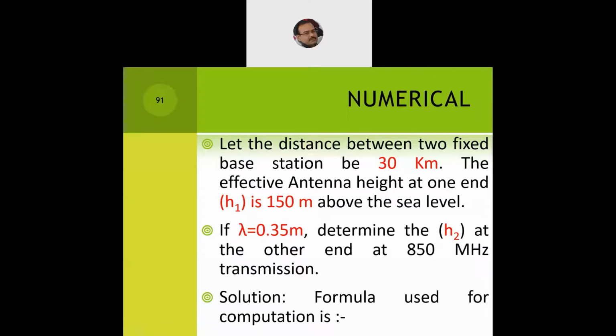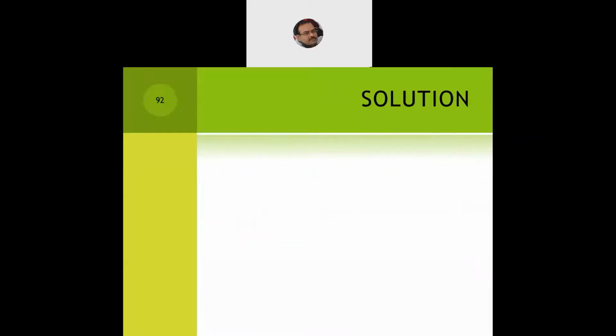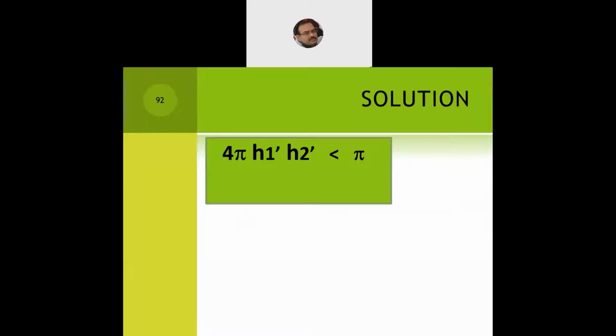To arrive at a solution, we need to use a formula which we have not discussed till now. The formula is 4 pi h1 dash into h2 dash divided by lambda d, which should be less than pi by 3. Again, no long derivation has been done; directly the application of the formula is there. In the denominator we have lambda d, wavelength and distance, less than pi by 3.